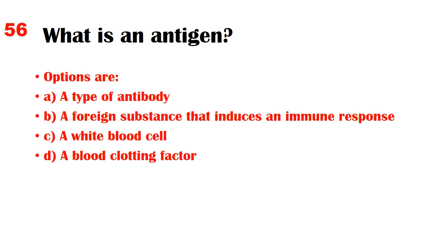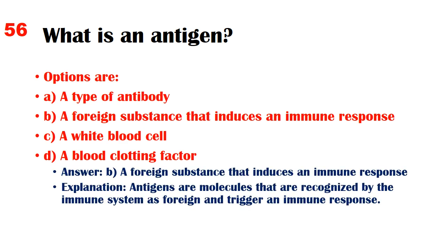What is an antigen? Options are A. A type of antibody, B. A foreign substance that induces an immune response, C. A white blood cell, D. A blood clotting factor. Answer B. A foreign substance that induces an immune response. Explanation: antigens are molecules that are recognized by the immune system as foreign and trigger an immune response.